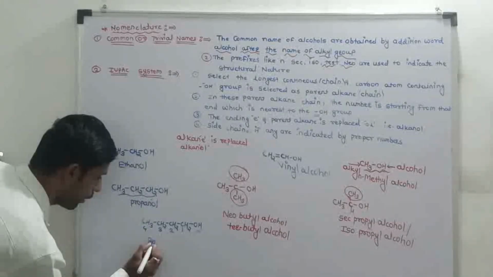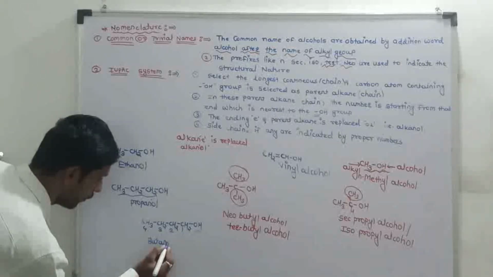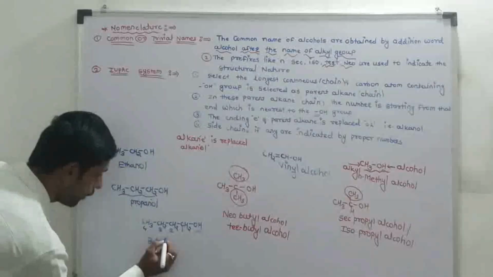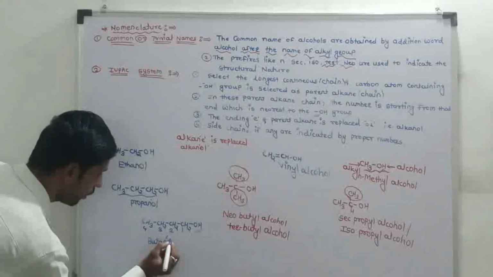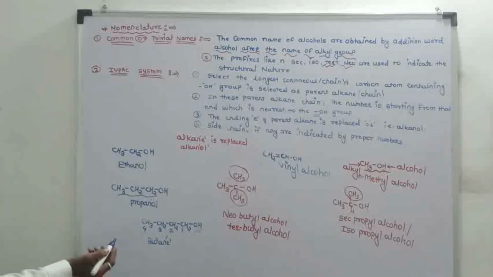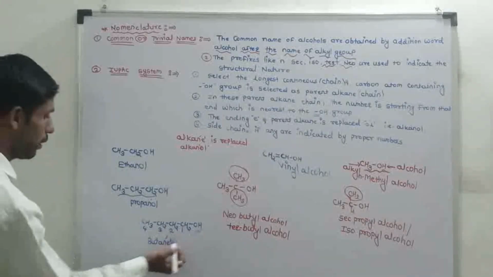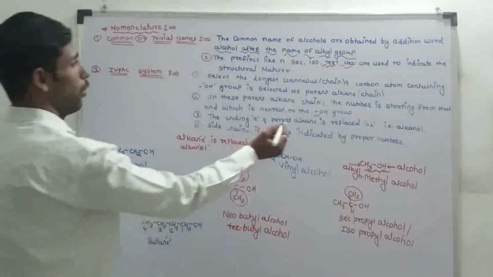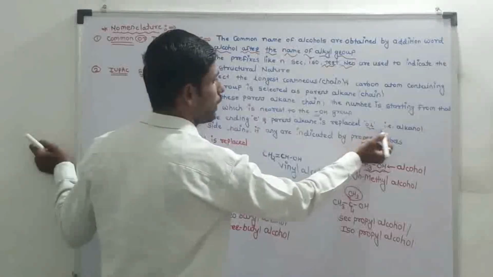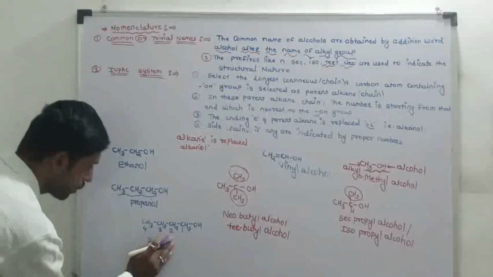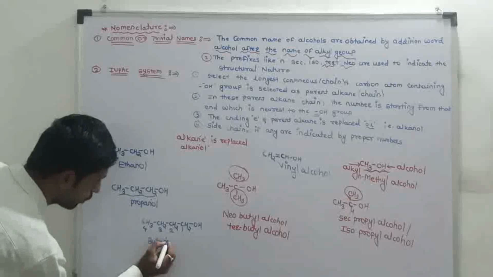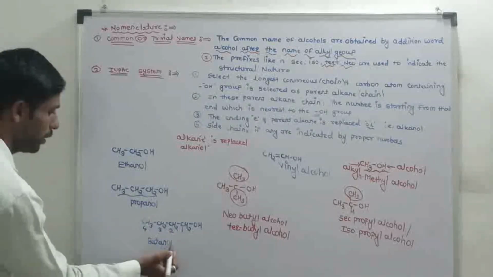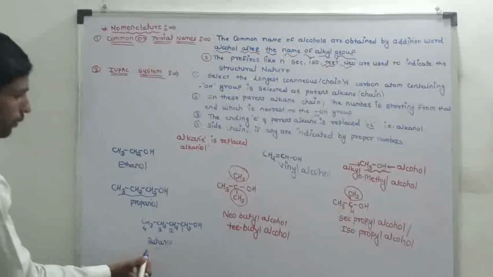In this alkane, the last letter E is replaced by OL, that is alkanol, and the name of the structure is butanol.